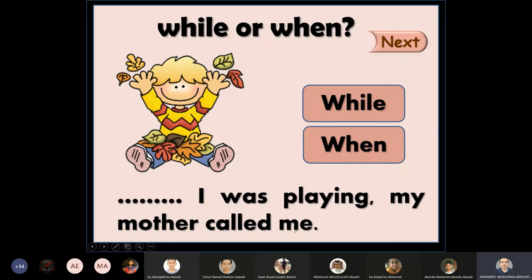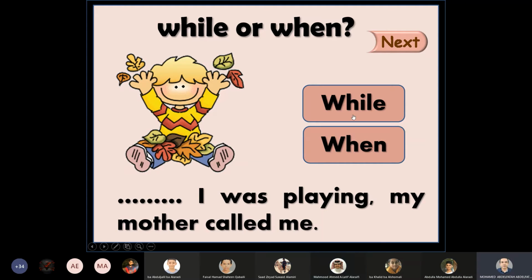Here, students, you can see two actions. I was playing, this is the past continuous tense that was happening or what happened at the beginning. What happened meanwhile? My mother called me. So, what do you think is the correct answer? While I was playing or when I was playing? When I was playing. When.